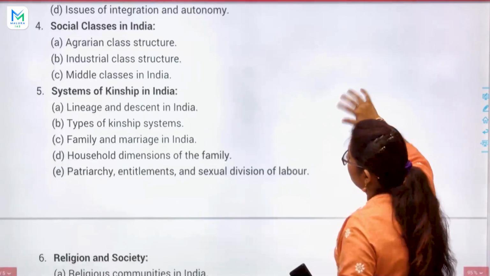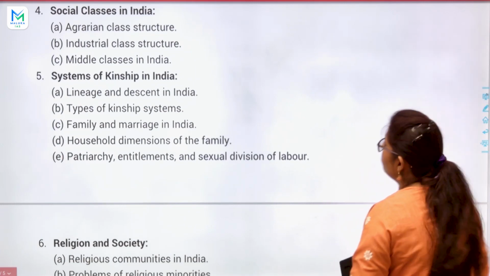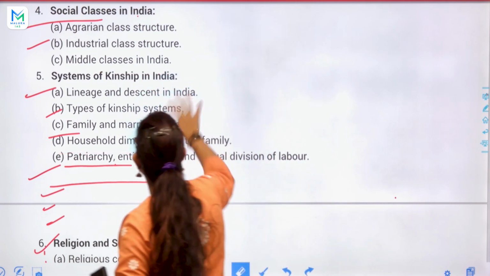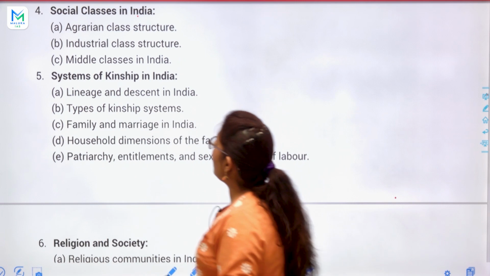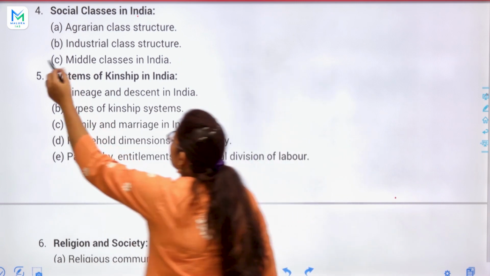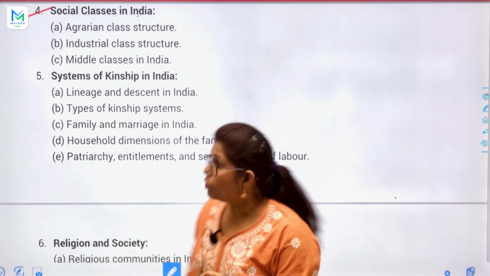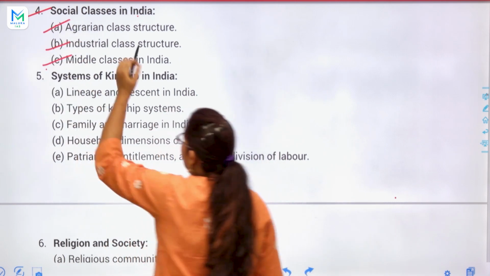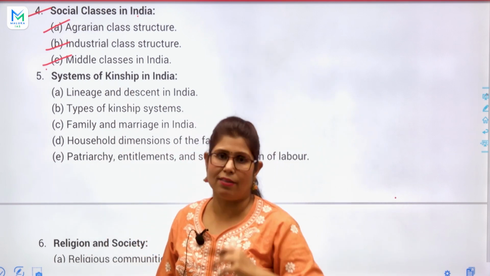Fourth, in B section, social classes in India. So how many types of social classes are there in India? There are three types: agrarian class structure, industrial class structure, and middle classes in India. Importantly, middle classes.